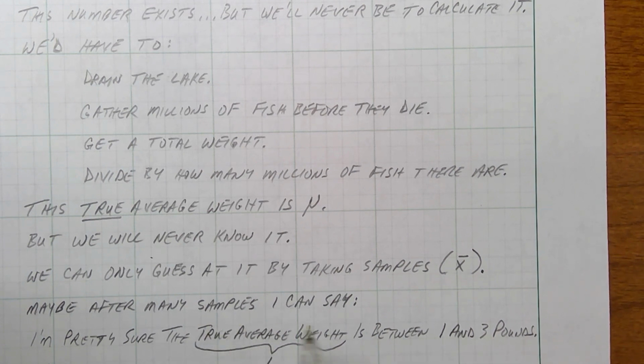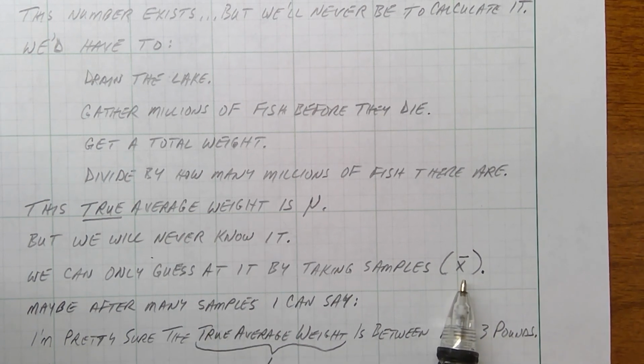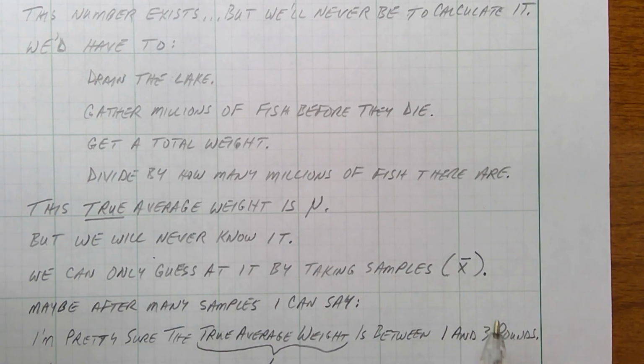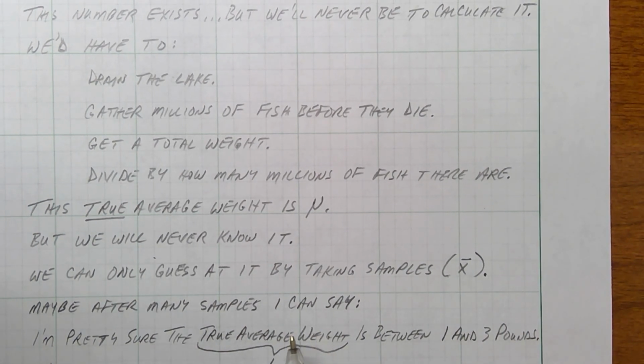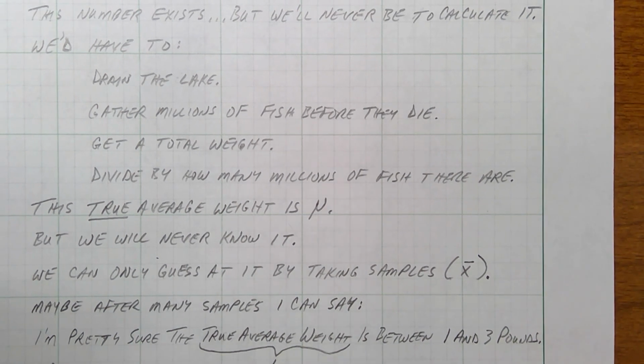After I do all of those X bar calculations, I could put it on a sign outside the lake and say, hey, if you go fishing here, the average fish will weigh between 1 and 3 pounds. That's something we can say.